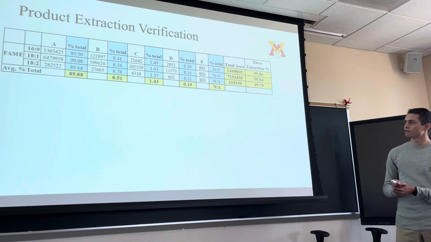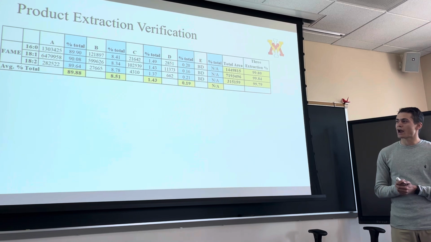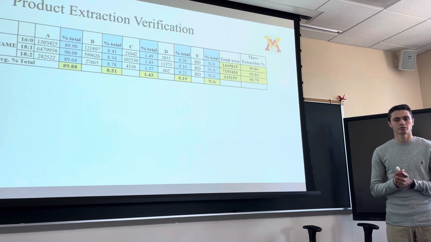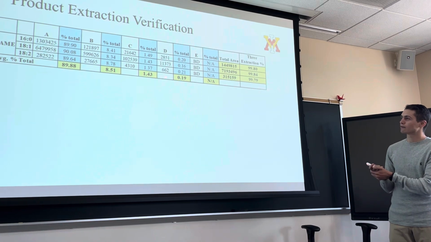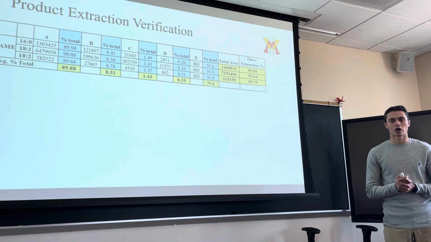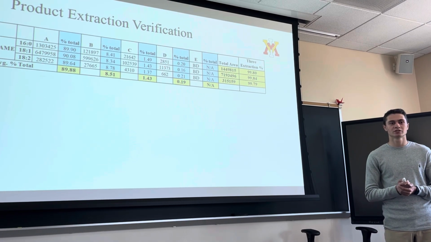Product extraction verification. This table shows that after 1 extraction, we had right around 90% product extraction from our reaction mixture, but after 3, we had close to 99.8% product extraction. Then after our 5th extraction, we were below detectable limits.